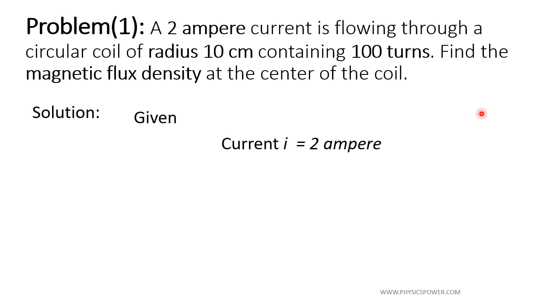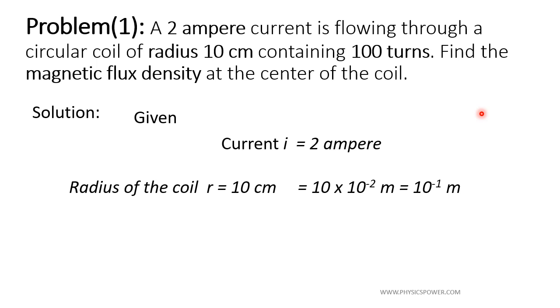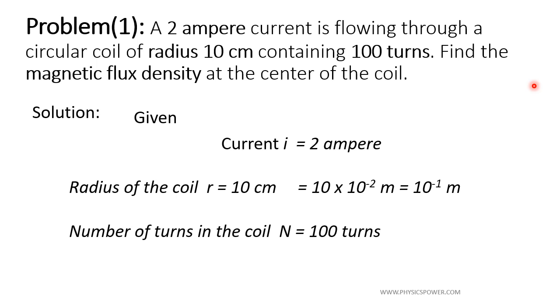First solution, given: current I is 2 ampere, radius 10 centimeters. Be careful, here it is given in centimeter, and ampere is in the SI system of units. So centi we can write as 10 to the power of minus 2, then it will be in meters. So 10 into 10 to the power of minus 2 is nothing but 10 to the power of minus 1 meter. Next, number of turns is 100.